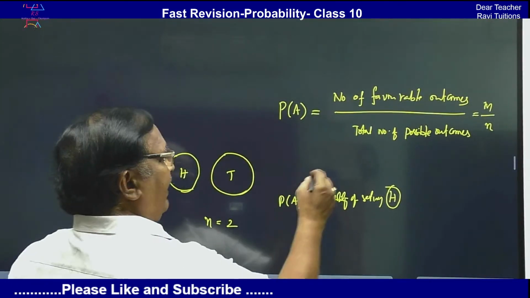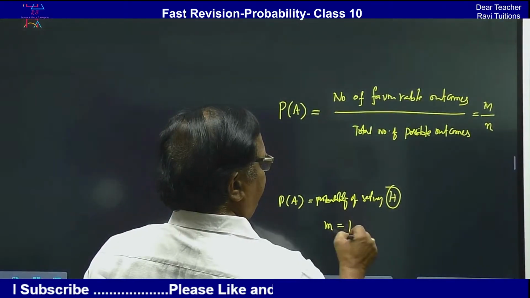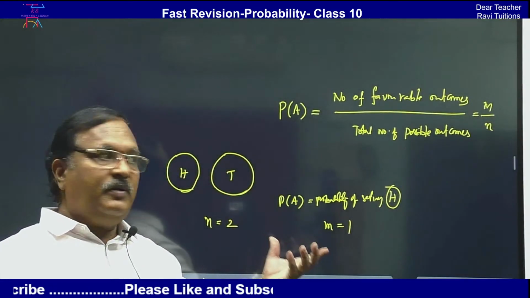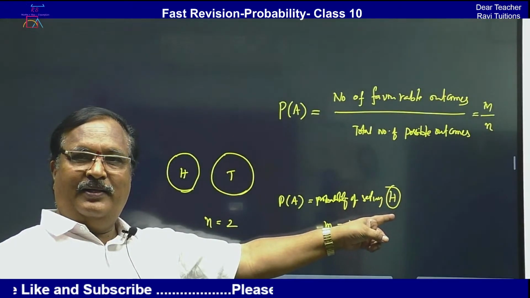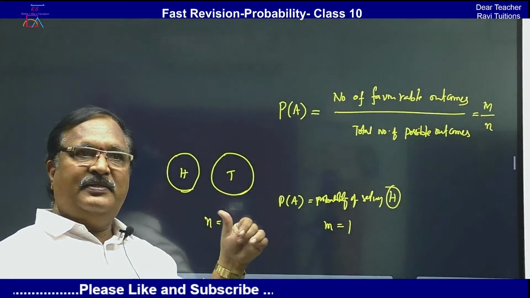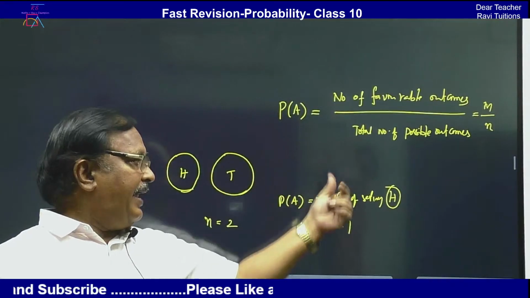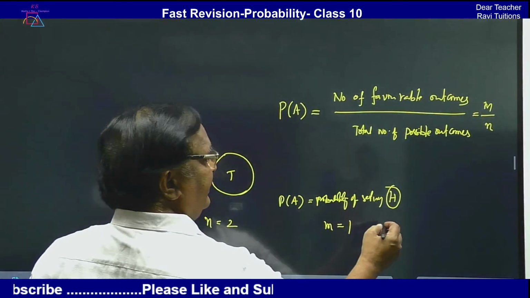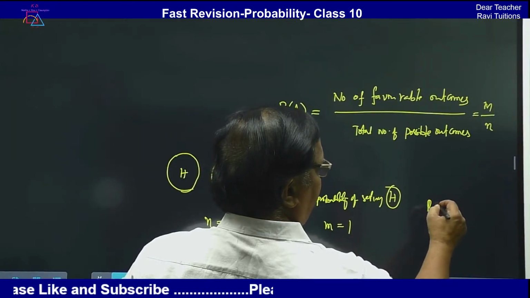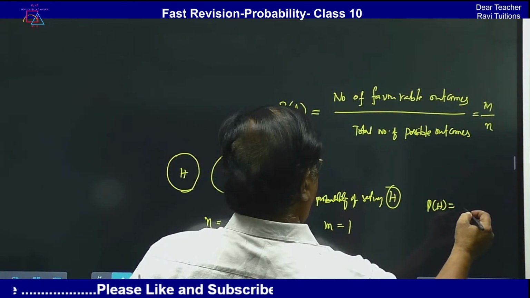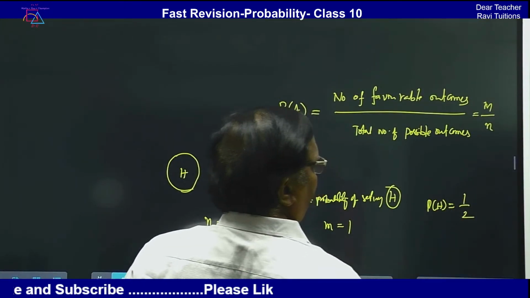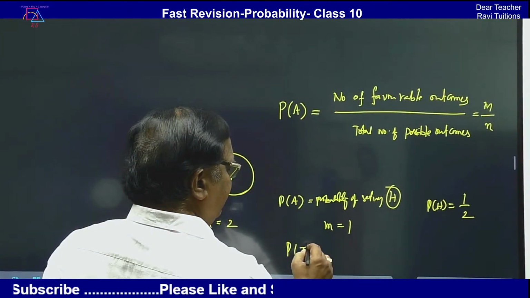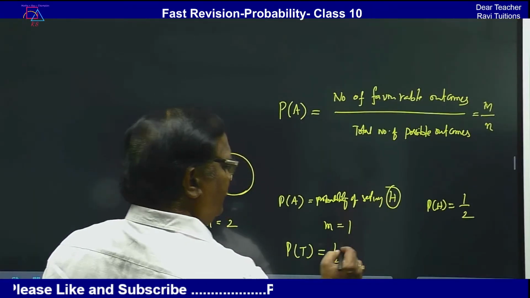So M is equal to 1. M means favorable outcomes to this head. Therefore the probability of getting heads, P(H), is equal to 1 by 2. In the same way, the probability of getting tail is also 1 by 2.